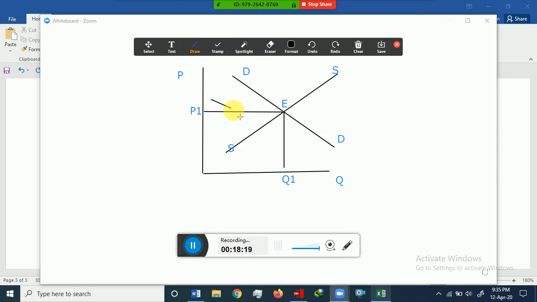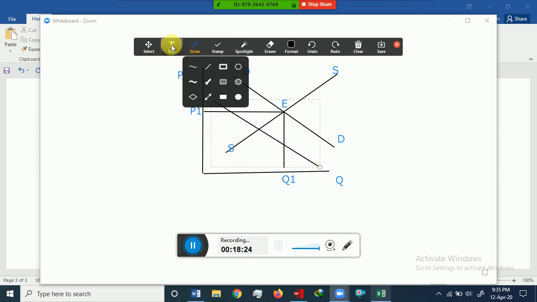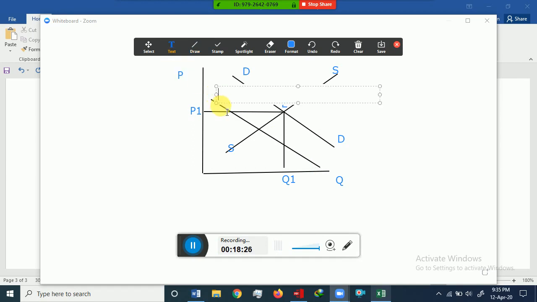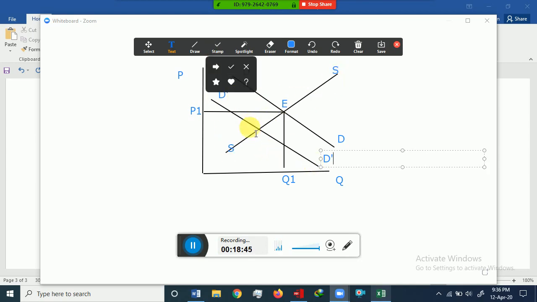So the demand curve will shift leftward. Let's say this is the new demand curve, D dash D dash, or D1 D1. So now the unchanged supply curve and the new demand curve intersect each other at this point.